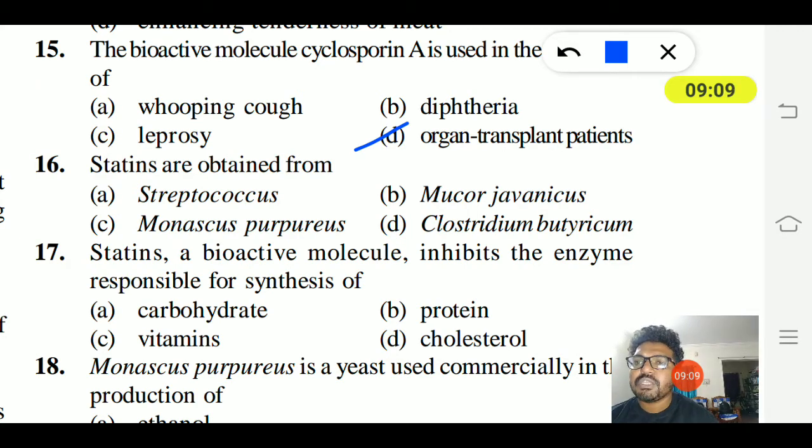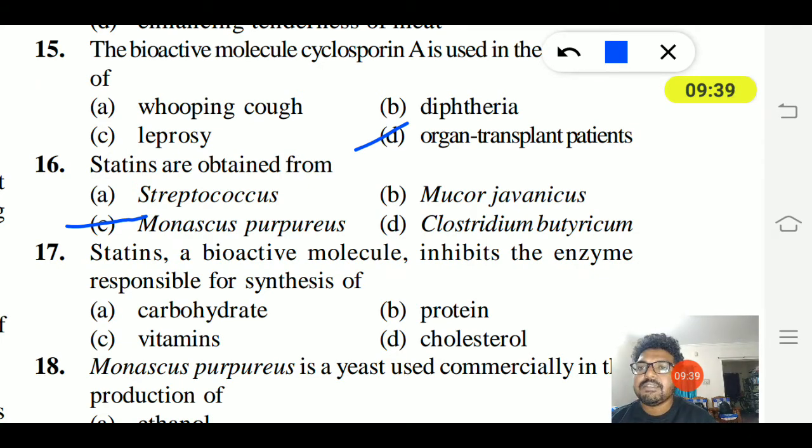16th question. Statins are obtained from Streptococcus, B. javanicus, Monascus purpureus, Clostridium butyricum. Statin is a product that is obtained from Monascus purpureus. Monascus purpureus is an organism, a microorganism. From this microorganism, the statins are obtained.